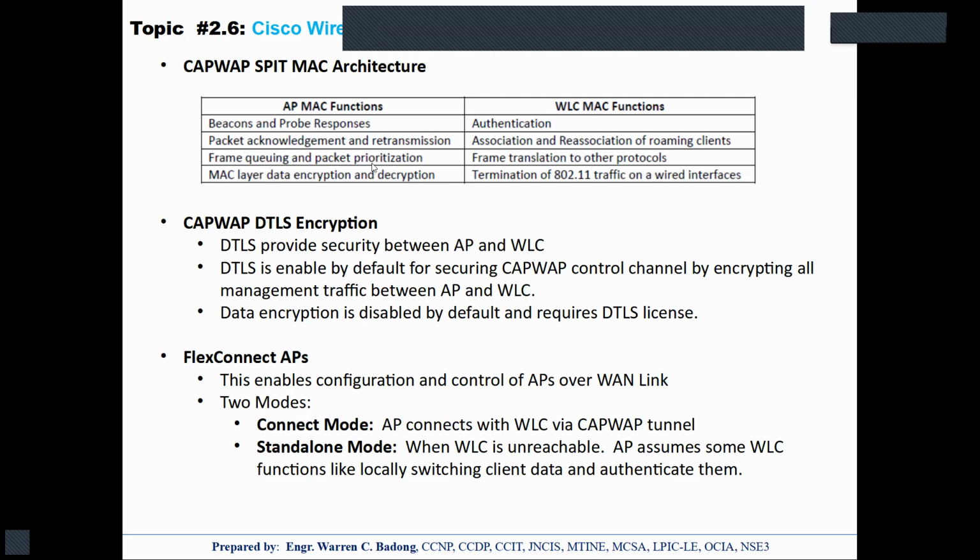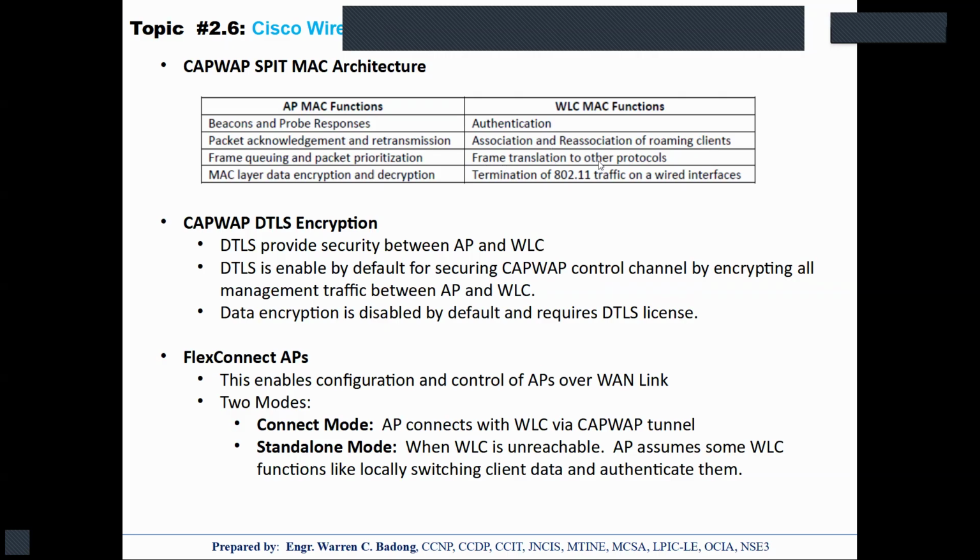Frame queuing and packet prioritization, so QoS, quality of service, is a function of the AP, as well as data encryption and decryption, if there's a need to. While the WLC is the one that will associate and reassociate roaming clients, our clients, if it is moving from one AP to another.